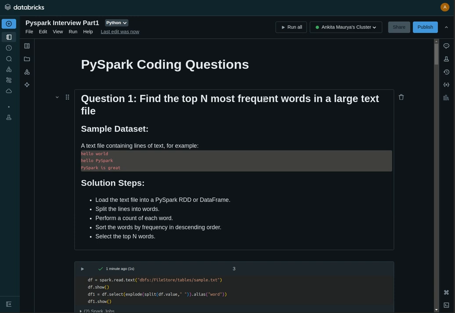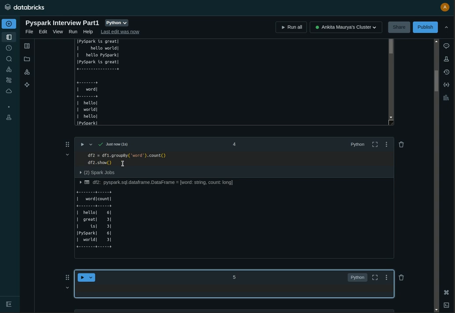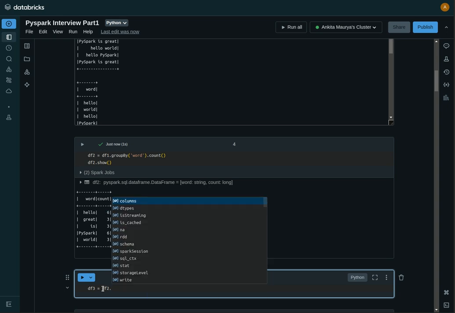For finding the top most, we will sort this data, and I will store the data after sorting into df3. So df3 is like df2. For sorting the data, we have the orderBy function, just like SQL.